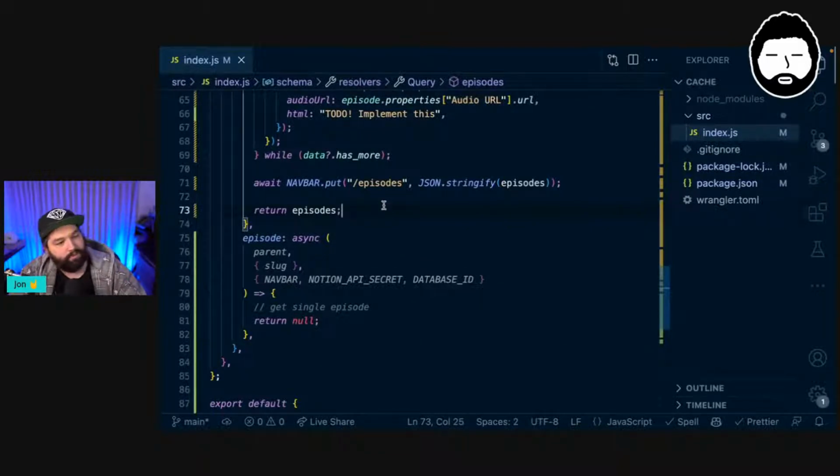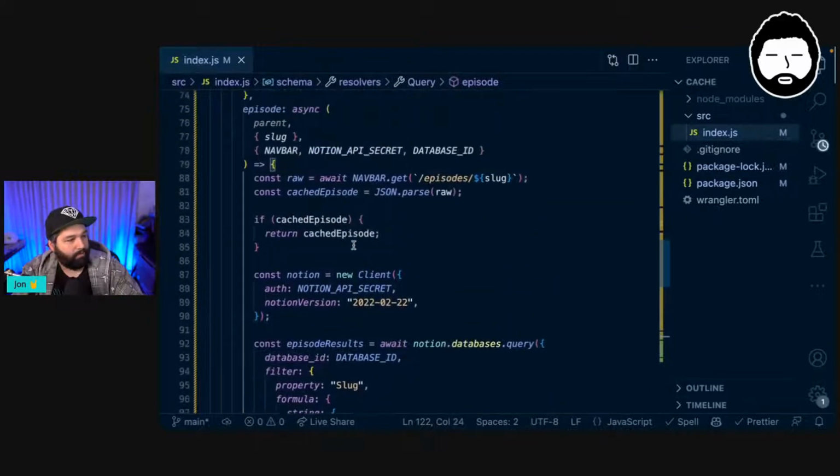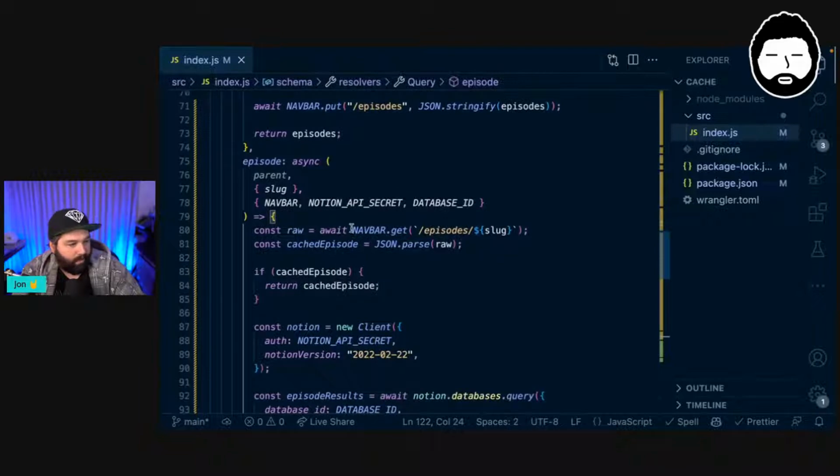So then if we wanted to just get a single episode, this is the part that we didn't get to in the last stream. But again, I have this nice big blob of code, which I can dump in here and then just go through it. So again, we check, is there an episode at /episodes and then / the slug of our episode.